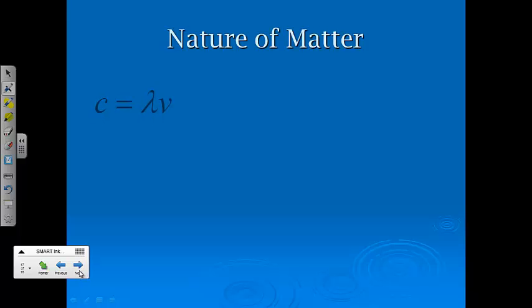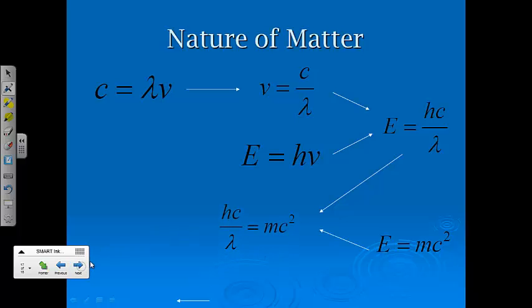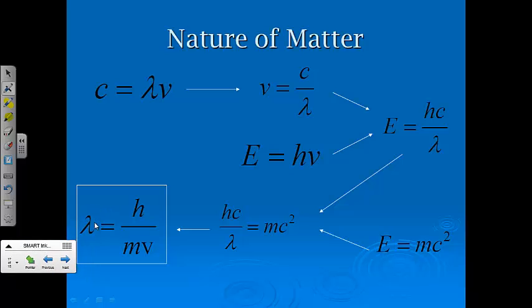Okay, and then the nature of matter. Here's definitely accept the proof here. And this is where he kind of tied it together, or where it came from. Here was our speed of light equation. Here was us just manipulating our speed of light equation. We've got our energy, so you see the arrows here. We combine those to get the de Broglie equation that we saw on the last slide. We've also got E equals mc squared, so we tie those two together. We rearrange it, and finally we end up with another equation, de Broglie's equation, that shows the relationship between the wavelength, Planck's constant, our mass, and our velocity.